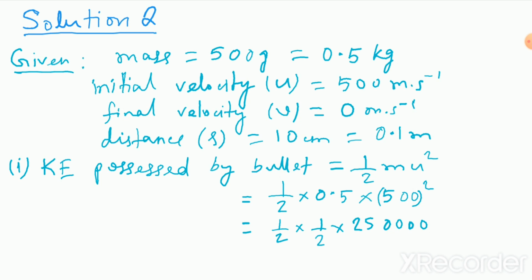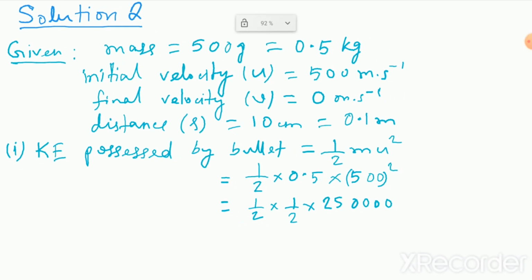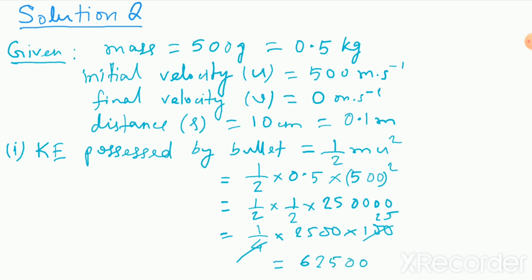Okay, so we can do this calculation in a tricky way. This turns out to be 1 by 4 into 25 with 4 zeros, so can I write it as 2500 into 100? Yes, definitely. So this 4 and 100 cut out, leaving 25 squared. Do you know what 25 squared is? It's 625. Then there will be 2 zeros, so 62500 is the amount of energy in joule that the kinetic energy was for the bullet. Okay, so this is the first part of the solution.